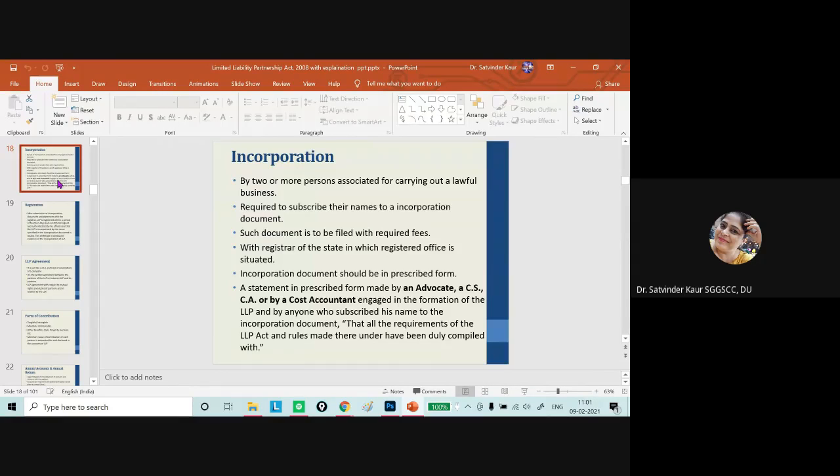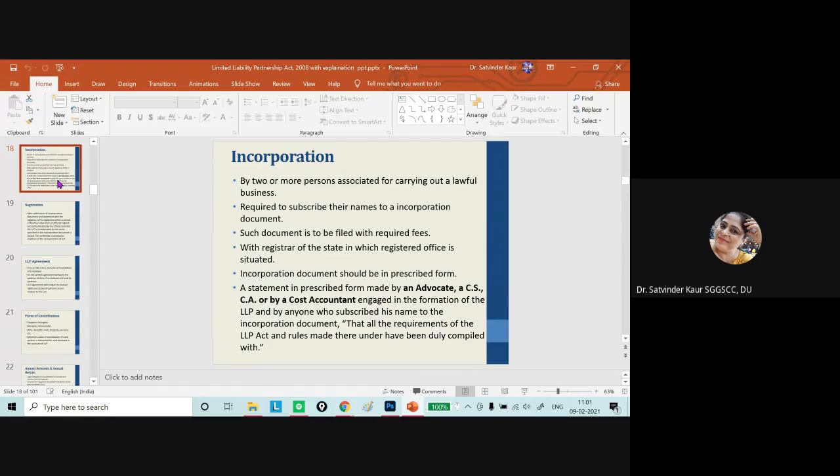Then along with that, we have to give a copy of the LLP agreement. It is not mandatory to give the detailed agreement, but there is a possibility that if certain points are missing, then Schedule 1 of the LLP Act will apply. And other than that, the DPIN and digital signature certificate are required.